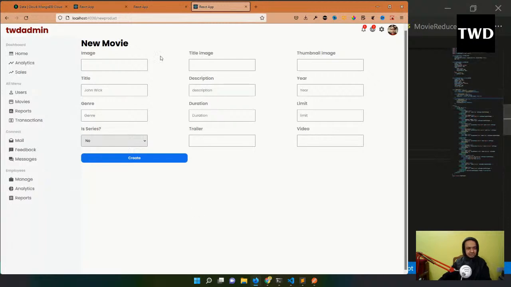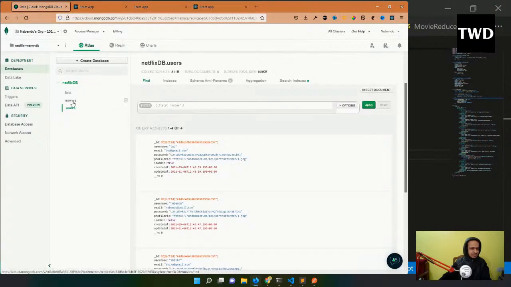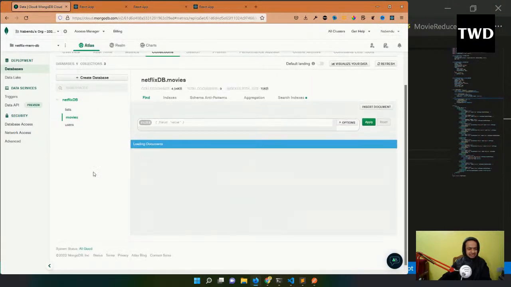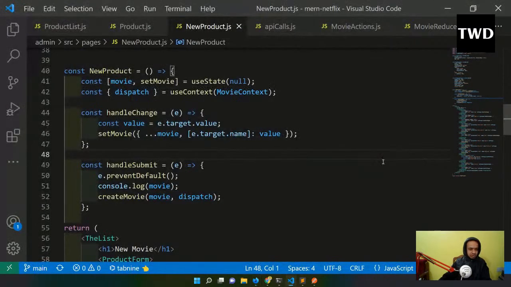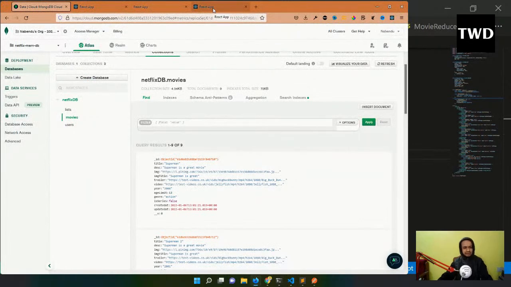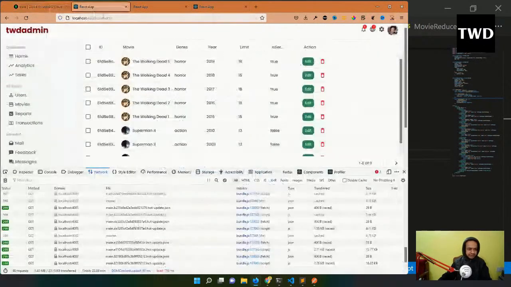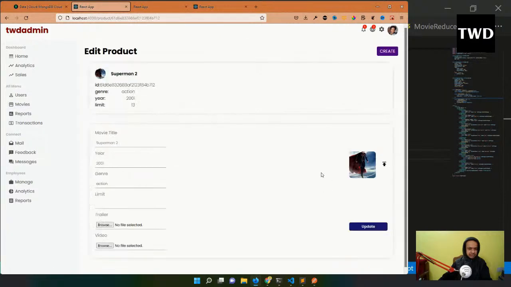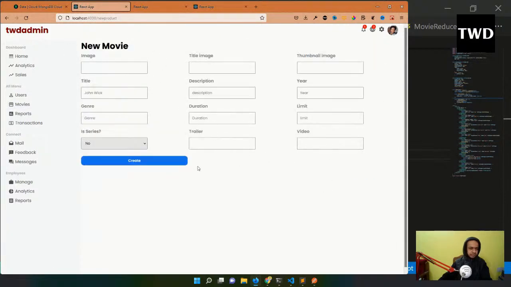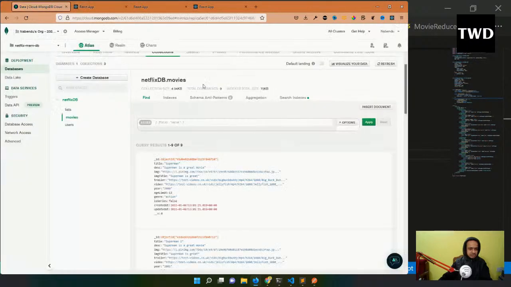I don't want to get the data again from somewhere, so let me go to the movies and get the data from here only. If I had added it from the local storage, I would have to use Firebase and all those things. I don't want to complicate it right now. So again in the movies, I have to go to edit, I have to go to create, and then I have to put it here. Okay, so let me get one of the data from here.